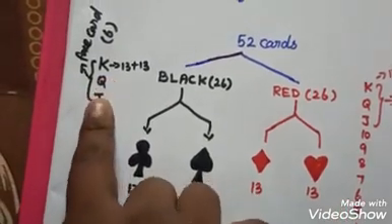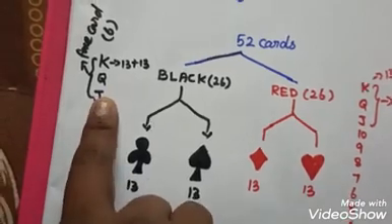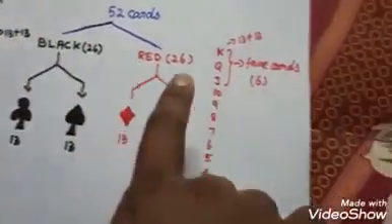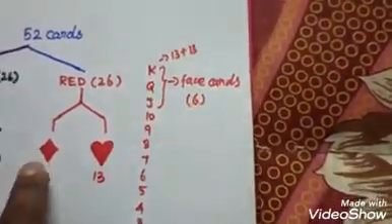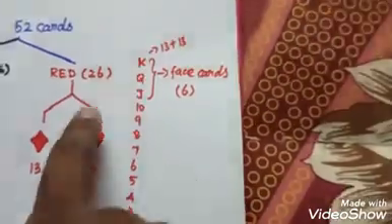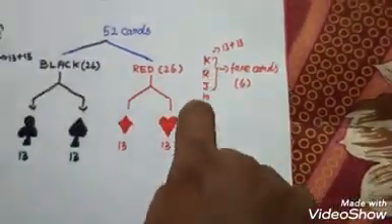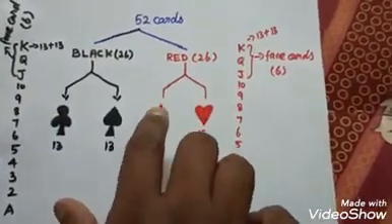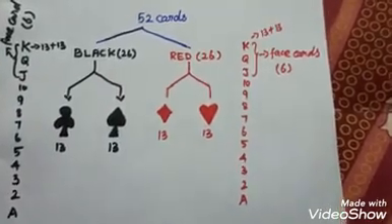In clover 13 we have 3 face cards. The same way spade, these 13 cards, 3 face cards. Totally black having 6 face cards. The same way red having 6. Diamond having 3 face cards, hearts having 3 face cards. Totally 6 face cards. So these are the basics for the playing cards. By using this, we have to find out the probability of the following questions.